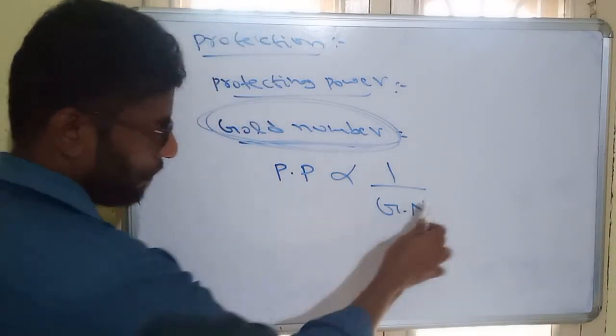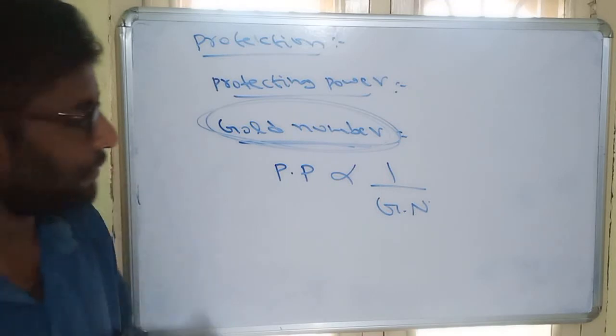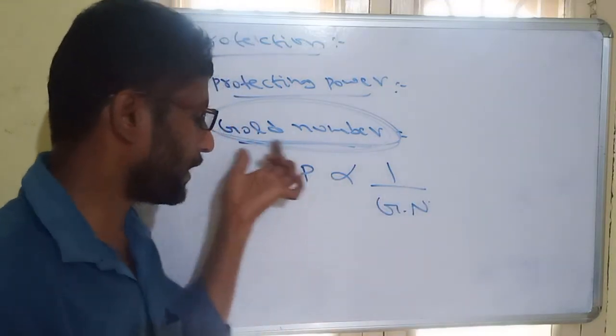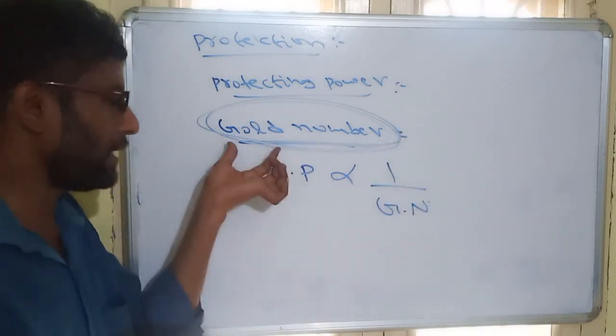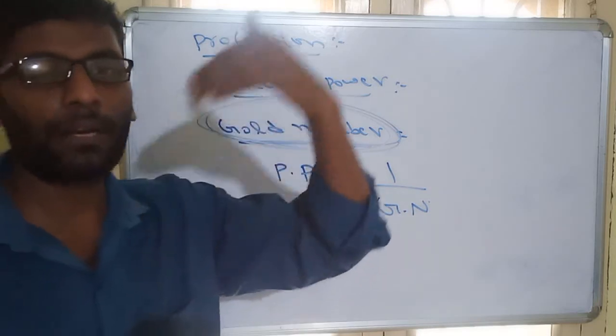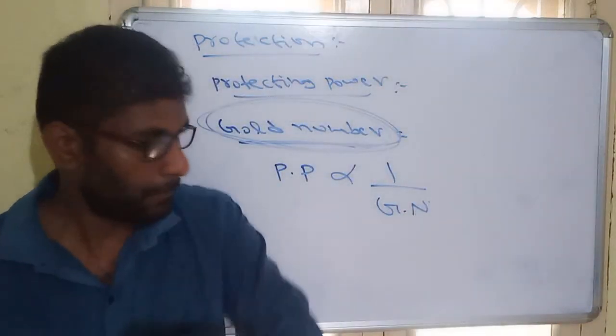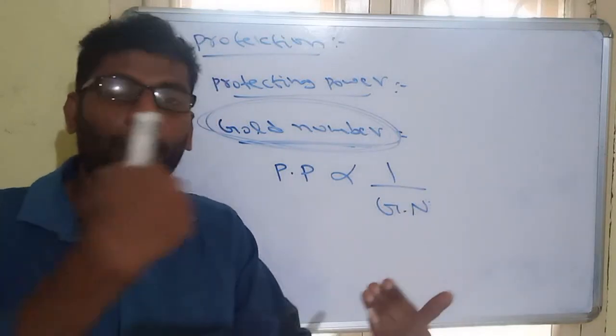That means if the gold number value is high, protective power is low. If the gold number value is low, protective power will be high. So what exactly is the gold number? It is the amount of lyophilic colloid we add to stabilize lyophobic. So to stabilize lyophobic, we must add lyophilic. How much amount are we adding?